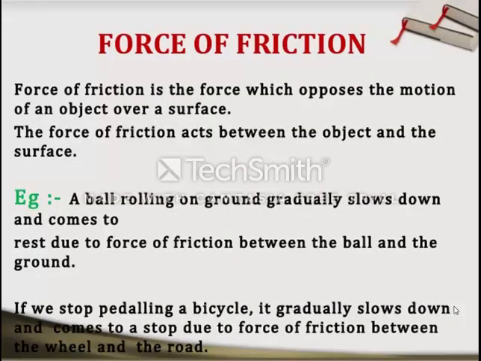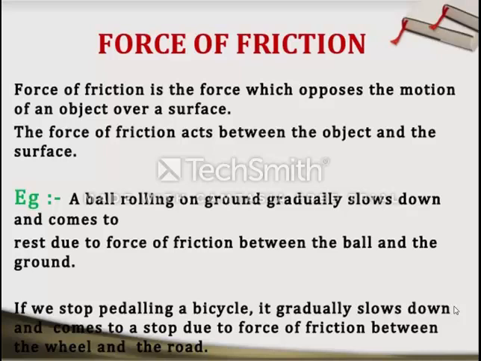And as we have seen in our first chapter of physics, friction is a type of contact force. Friction is a type of contact force and it opposes the motion. It always opposes the motion. So what do we mean by contact force?